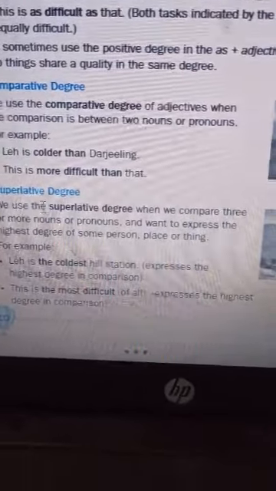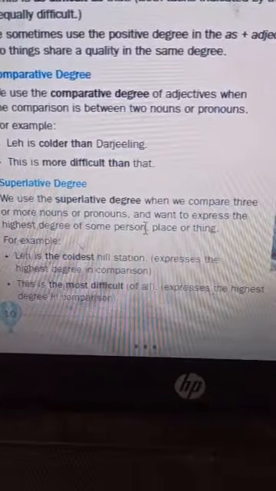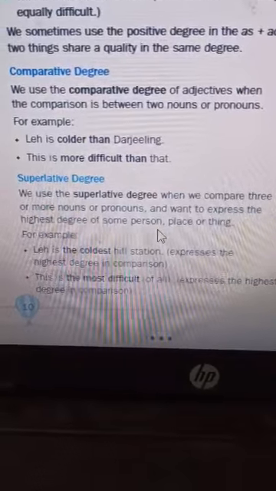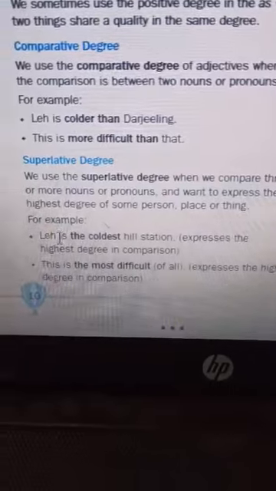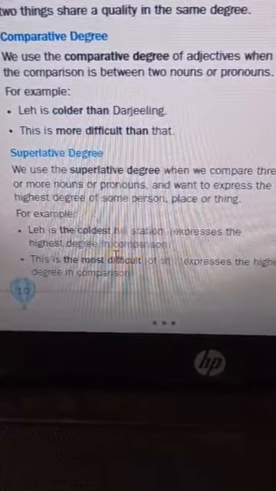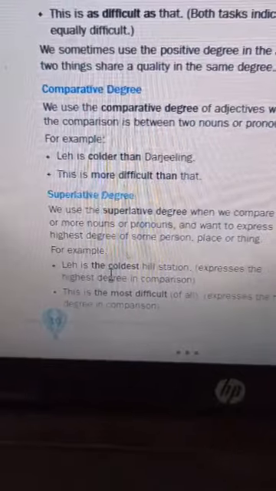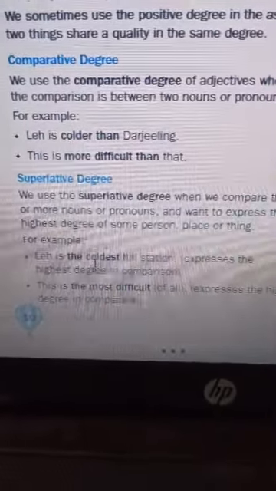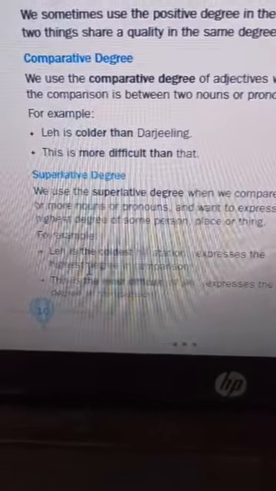And the superlative degree. We use the superlative degree when we compare three or more nouns or pronouns and want to express the highest degree of some person, place or thing. Superlative degree is simply the highest degree. For example, Leh is the coldest hill station. So the cold in the positive has become colder in the comparative. In the superlative, it has become coldest. And you will always use the before the superlative degree.